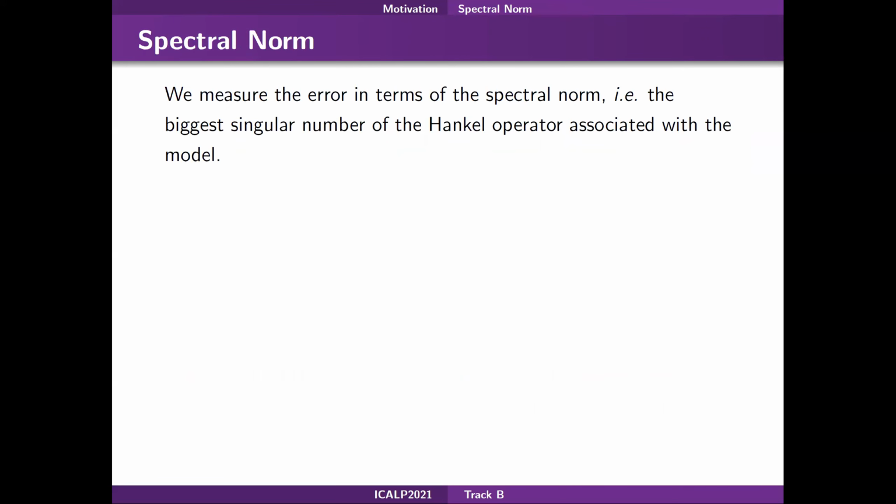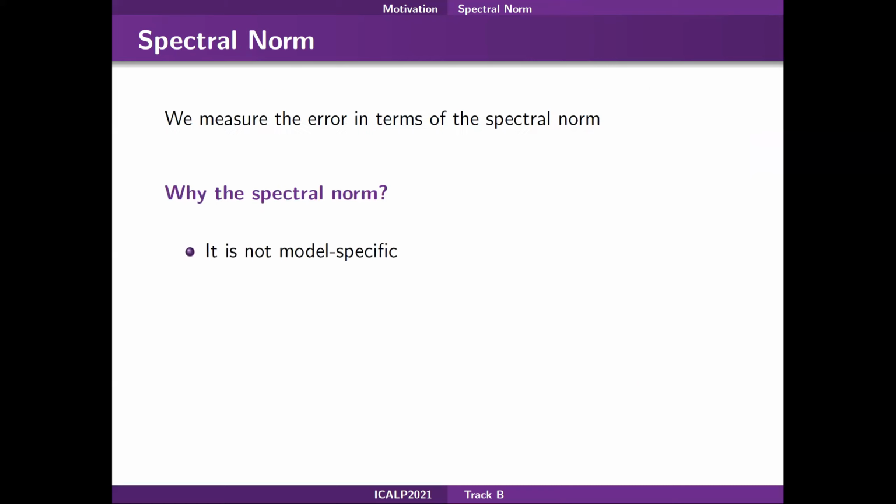The first important decision to make when doing approximate minimization is how to measure the approximation error. We choose the spectral norm, which is the biggest singular value of the Hankel operator associated with the model, due to some of its desirable features. First, it is not model-specific, so it is transferable and applicable to different classes of models. This is not as relevant when minimizing WFAs with WFAs, but it is important for future applications of this method, like WFA extraction from recurrent neural networks.